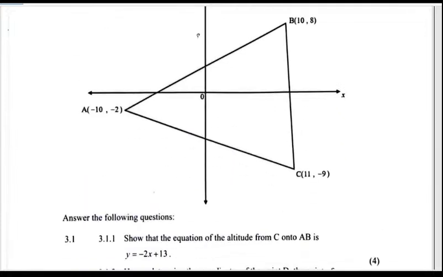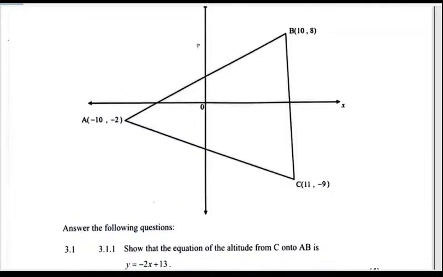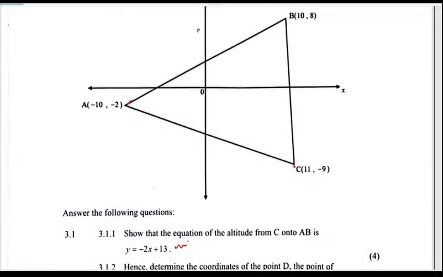Can we show that the equation of the altitude? Wow, now they're using big English. The altitude from C to AB is given as this. How many marks is this for the big English? It's 4 marks.